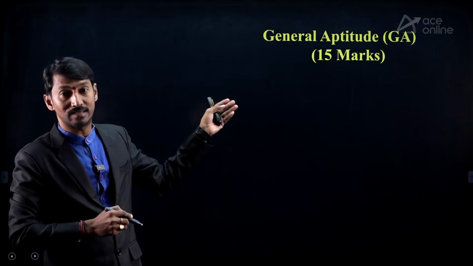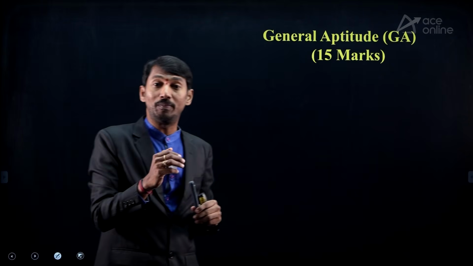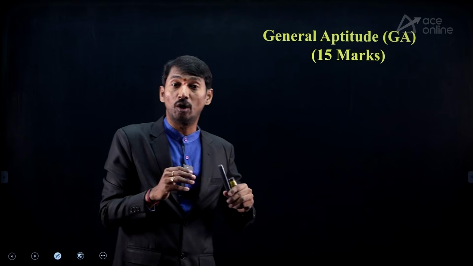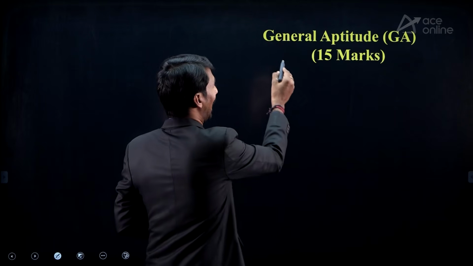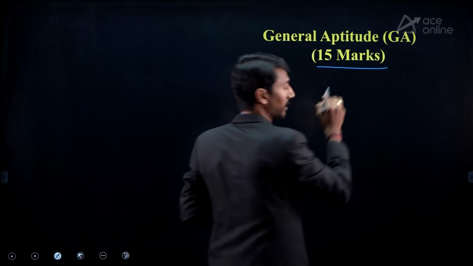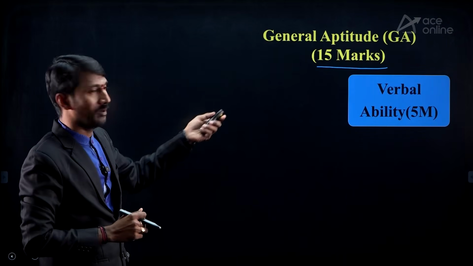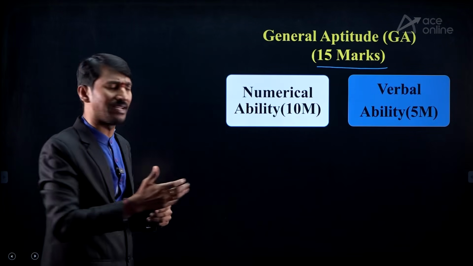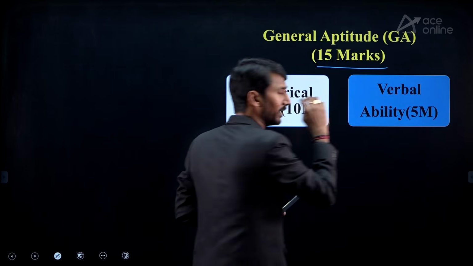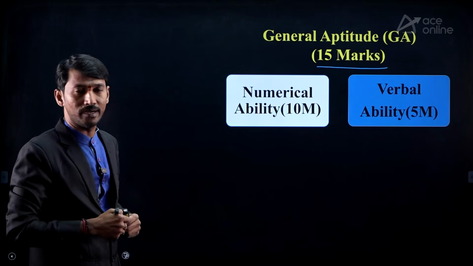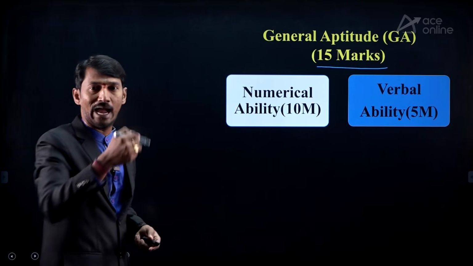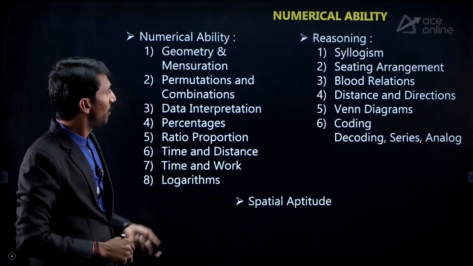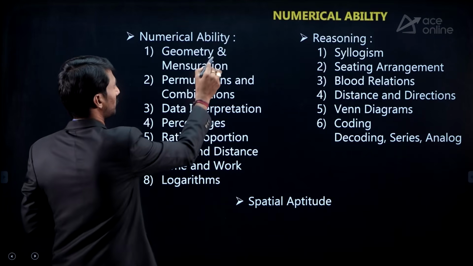Sir, which topics are there generally, on which topics they are asking more, which topics to be focused more, etc. I am going to give you. Right? So general aptitude, we can say 15 marks in this. Numerical ability we can say, and verbal ability, or we can say aptitude and correspondingly English. So totally 15 marks.